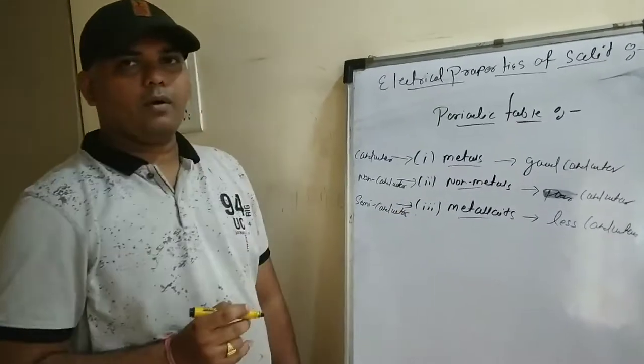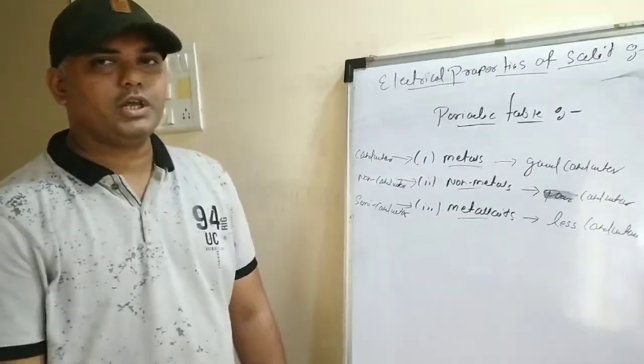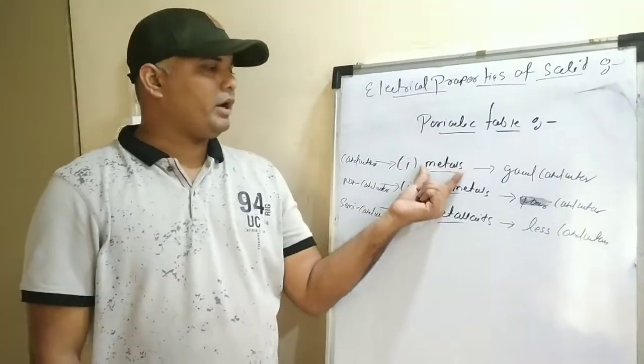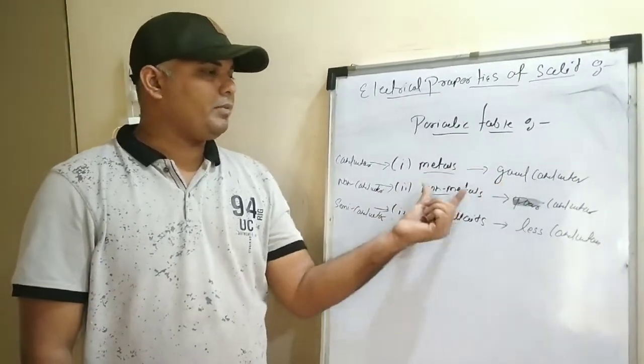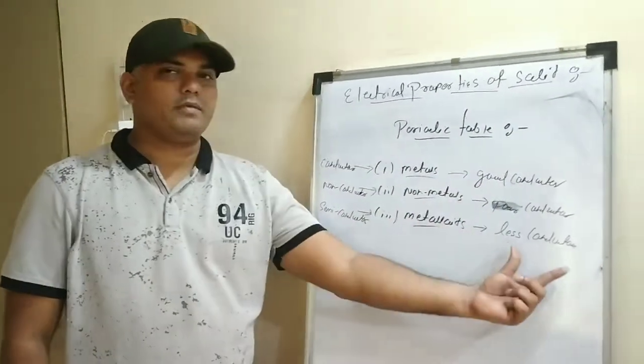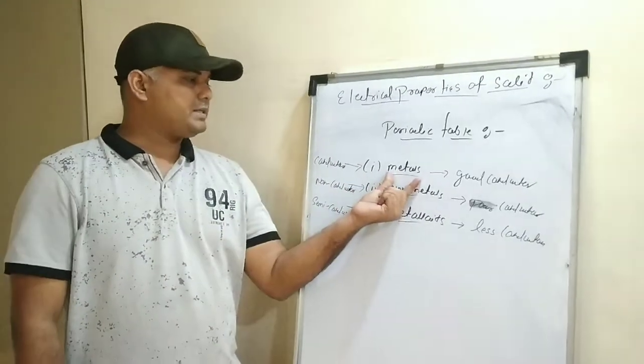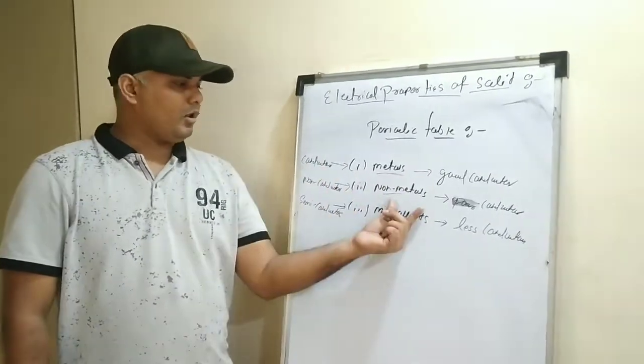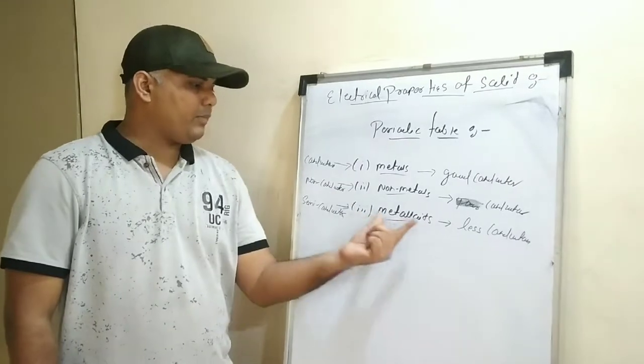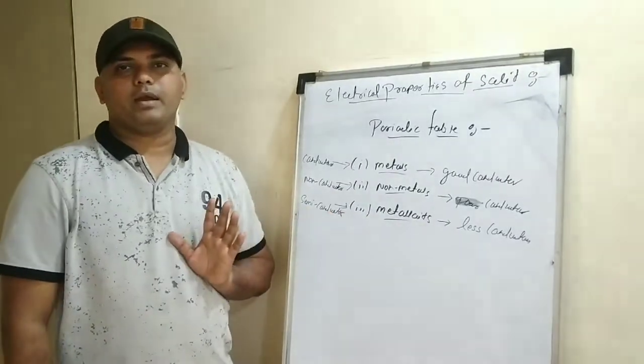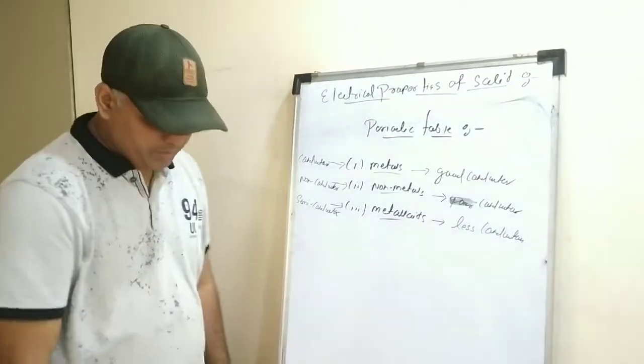Now I hope that the picture is very clear to all of you. Looking at the periodic table, metals are good conductors, non-metals are poor conductors, and metalloids have less conductance. So metals are called conductors, non-metals are called non-conductors, and metalloids are called semiconductors. This is the situation in the periodic table.